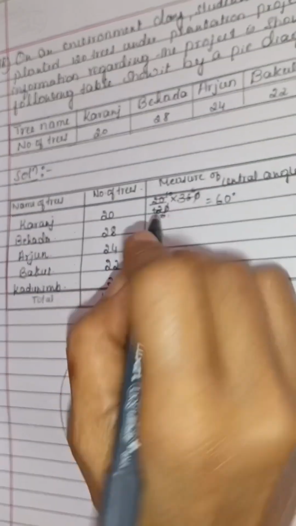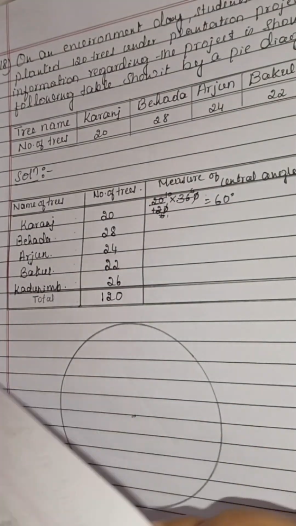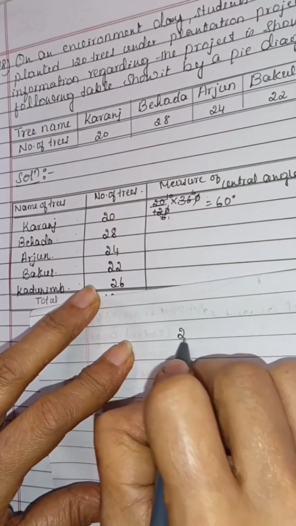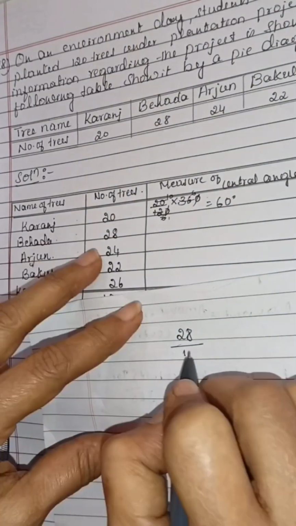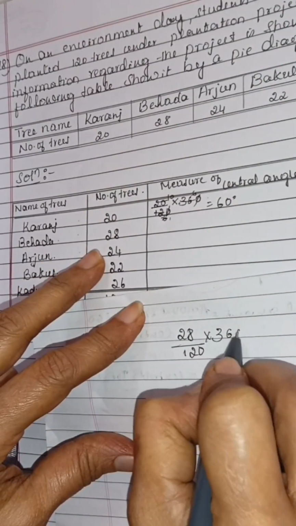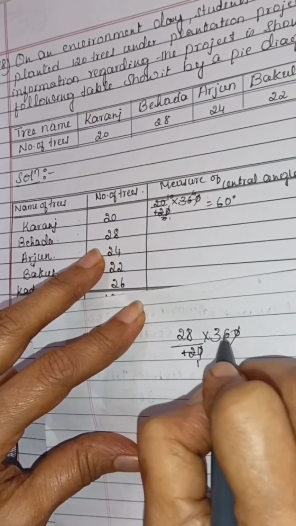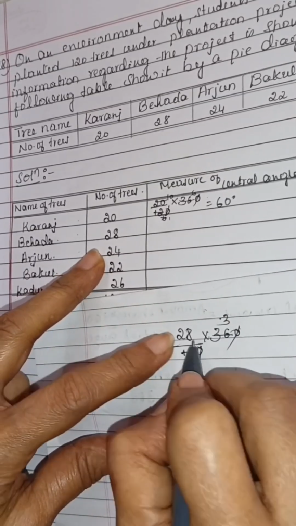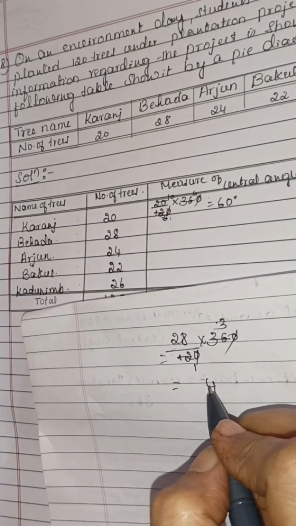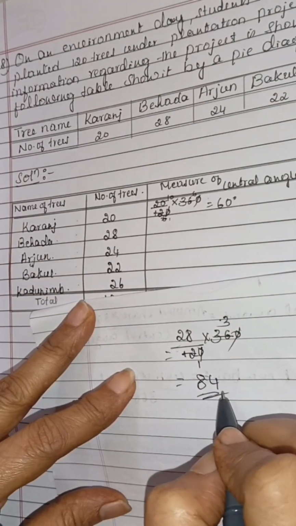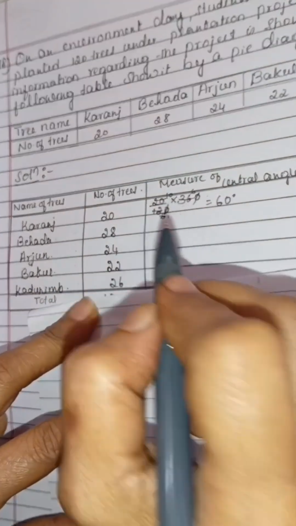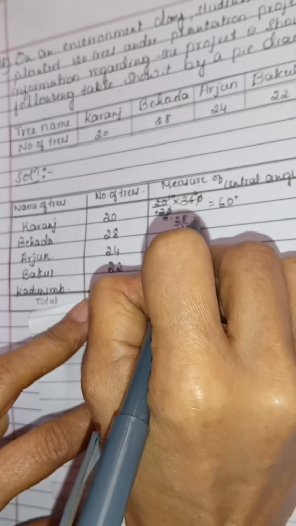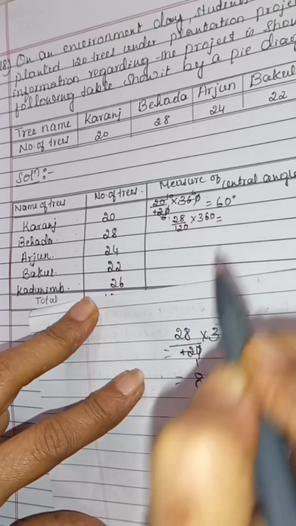Now I'll take it on paper. See, 28 out of 120. For 360 we have to find out. 12 ones are 12, 3 times. So 2, 84. So we'll write here: 28 out of 120 for 360 is 84.